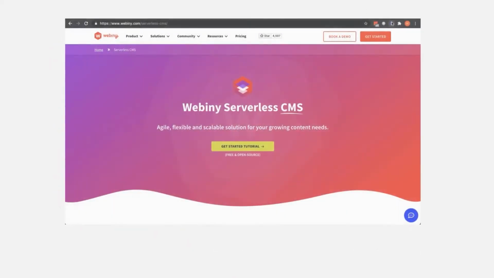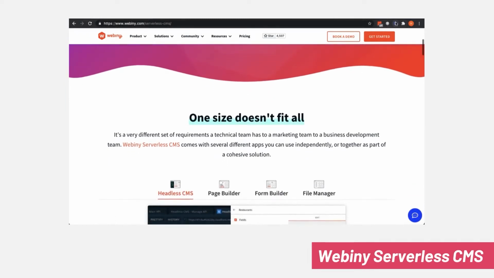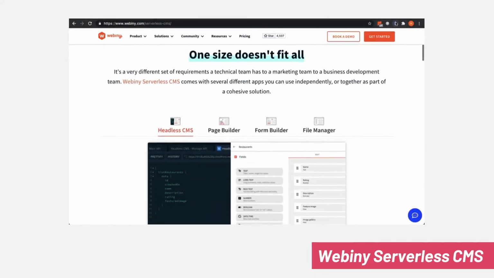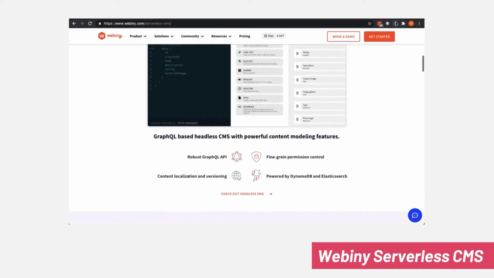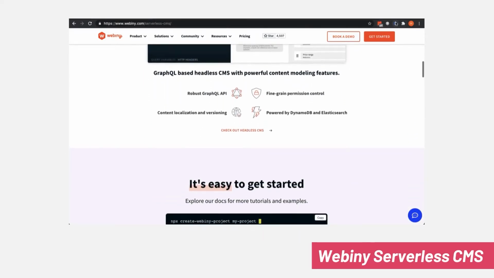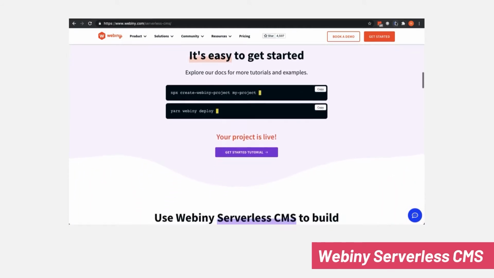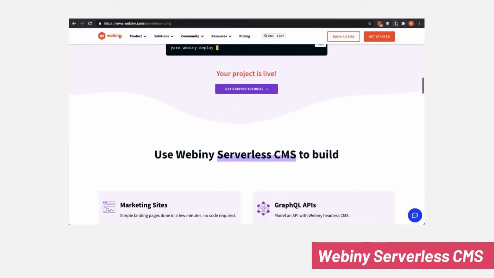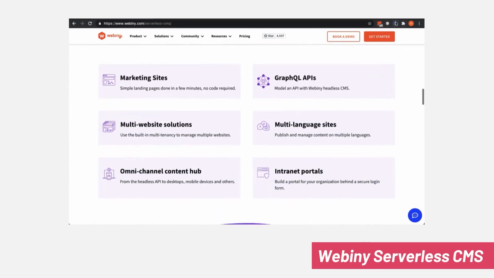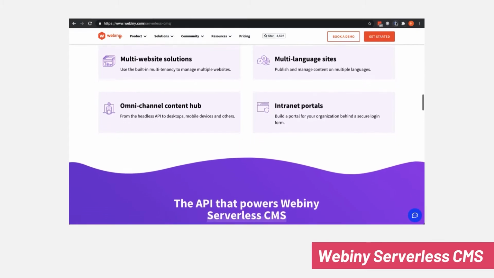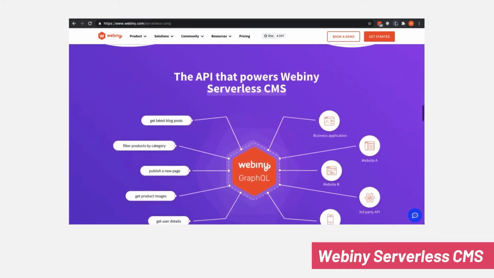Webiny serverless CMS is a highly flexible and scalable CMS. The great part is it also provides a headless CMS, which is GraphQL based. You have a robust GraphQL API behind the scenes and very good control over the permissions, and at the same time the content can be localized and versioned. So these are some great things about this CMS, and I recommend it's worth evaluating the CMS part of Webiny.